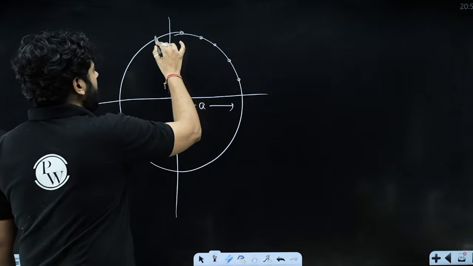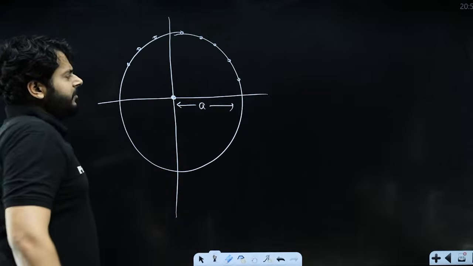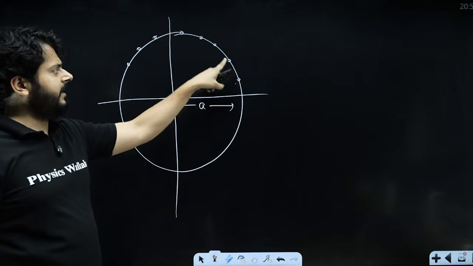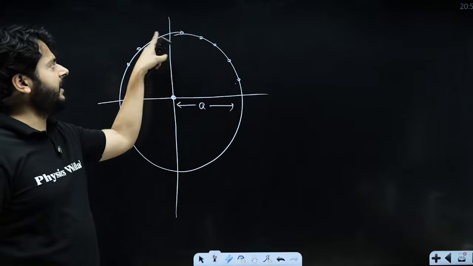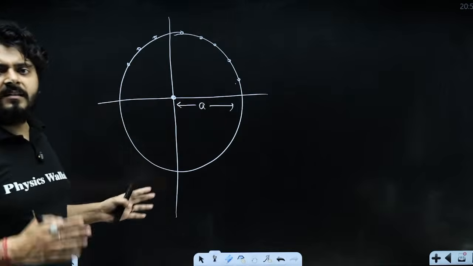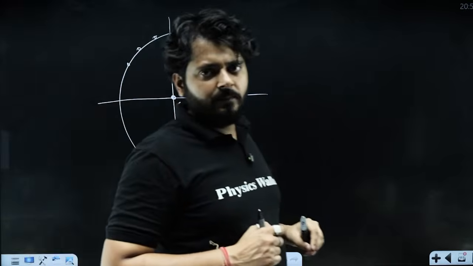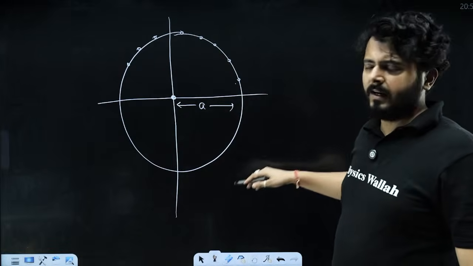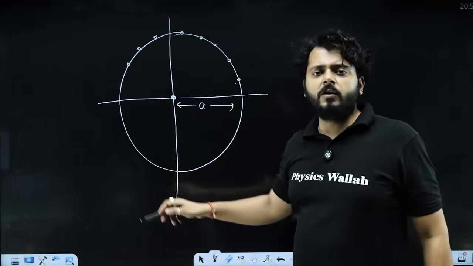Here the x and y is different, here the x and y is different, at every single point the values differ, but at every moment the x and y values are related with the formula x square plus y square equals a square. You call it the equation of circle.